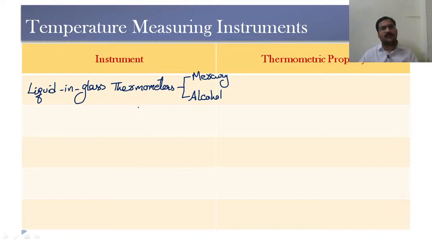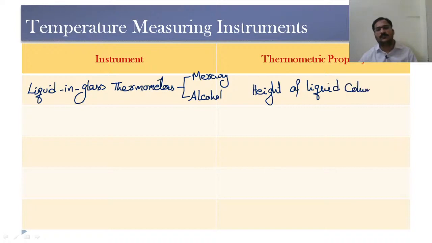So for that we will be using certain device. So when it comes to this liquid in glass thermometer, based on the height of the liquid column, we are going to measure the temperature. So when we take our ordinary thermometer, with the rise in the mercury level inside the thermometer, we are going to measure the temperature of our human body or certain substance which we wanted to measure the temperature.